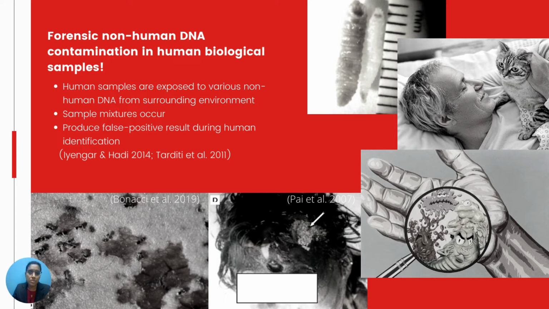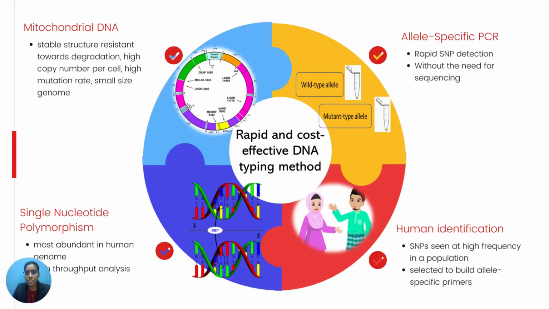Therefore, it is important to specifically identify human DNA from non-human sample mixtures in forensic human identification. In this study, we used allele-specific PCR to detect point mutations in humans because it is a rapid and cost-effective cycling method. We used mitochondrial DNA because it is a stable structure resistant towards degradation, with a high copy number per cell, high mutation rate, and small genome size, which are advantages for forensic applications.